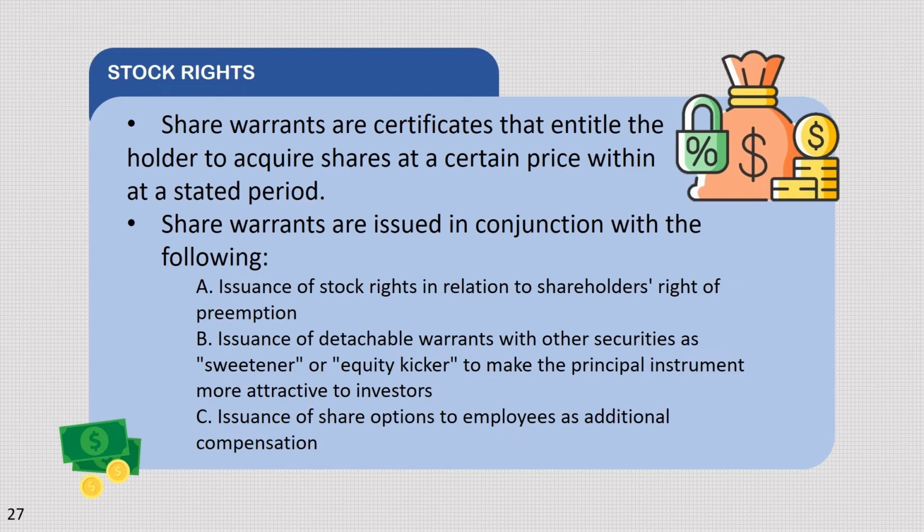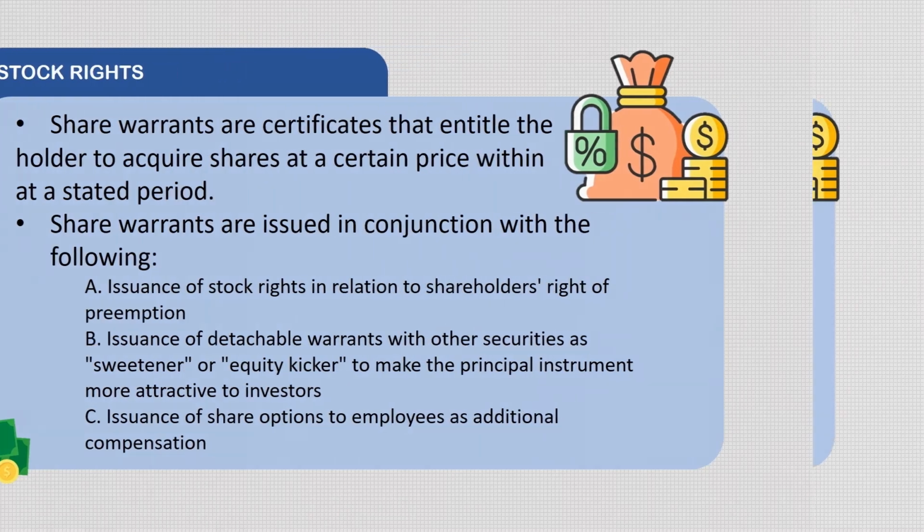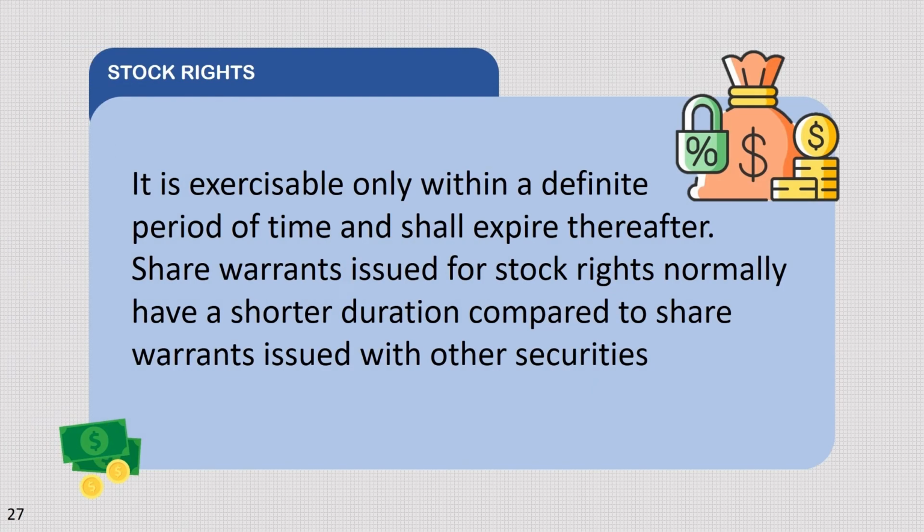Share warrants are issued in conjunction with the following: A. Issuance of stock rights in relation to shareholders' right of preemption. B. Issuance of detachable warrants with other securities as sweetener or equity kicker to make the principal instrument more attractive to investors. And C. Issuance of share options to employees as additional compensation. Share warrants are exercisable only within a definite period of time and shall expire thereafter. Share warrants issued for stock rights normally have shorter duration compared to share warrants issued with other securities.